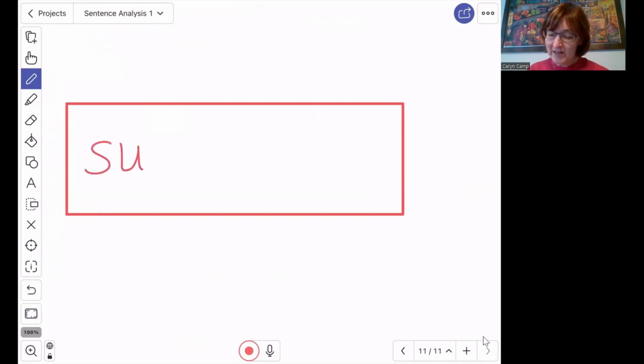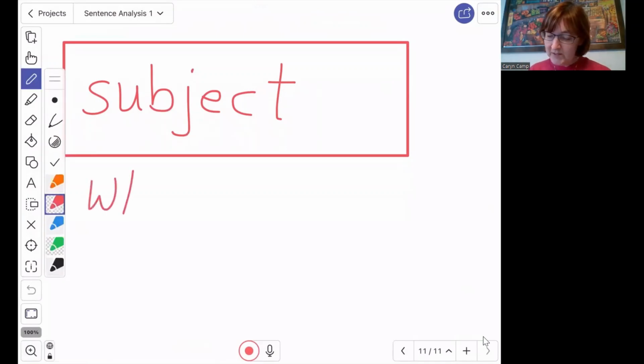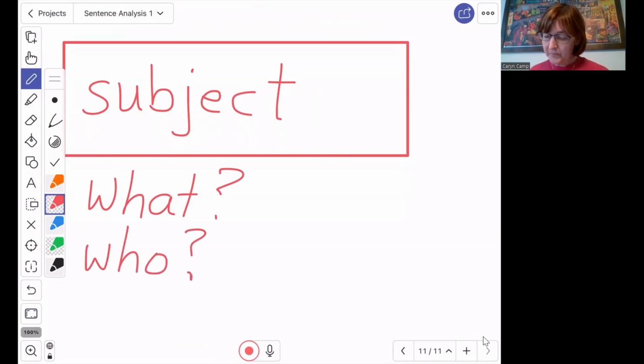So the first part of the sentence is called, see if you remember, starts with an S. I'll start writing it and you see if you can remember what it is. It's the subject. So the subject has an important job in the sentence, maybe the most important job. It is the part of the sentence that comes first, and it tells us what the whole sentence is about. So it answers the question, what is the sentence about? Or who is the sentence about?